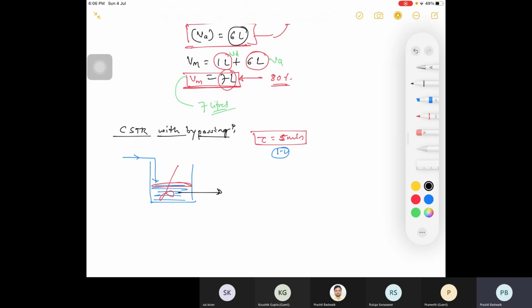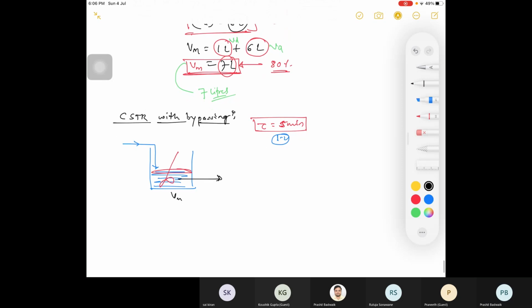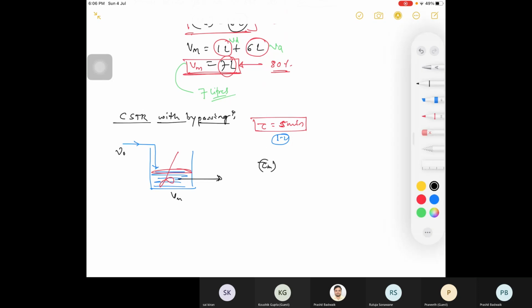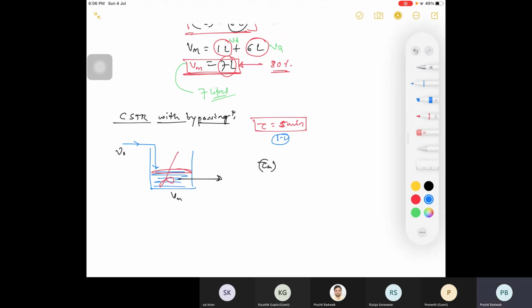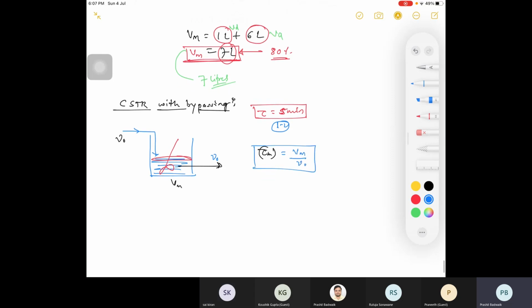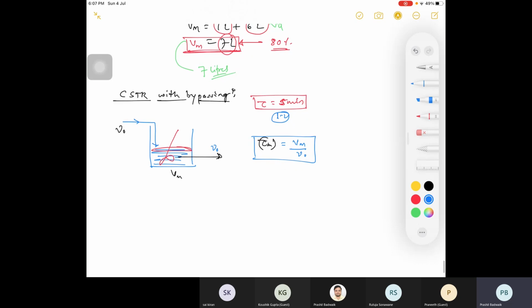So this is your CSTR, जहाँ पे you are having volume of CSTR as Vm. Okay, and what is your tau m then? Suppose if you are having volumetric flow as nu naught, so it is Vm divided by nu naught, right? If there is bypassing, so how can I represent this model? So you write proposed model.